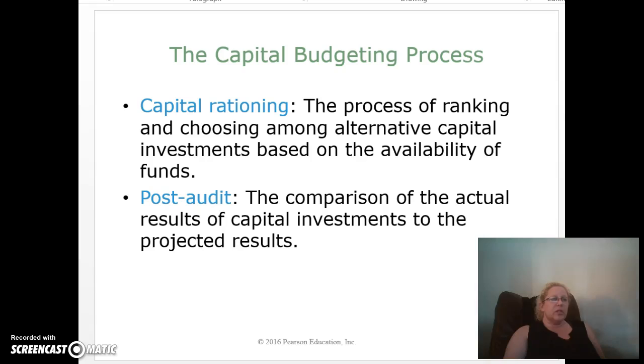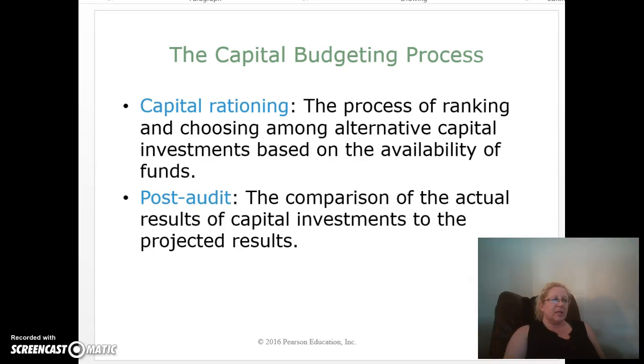However, because of limited resources, most companies must engage in capital rationing, which is the third sub-step of the planning process. Capital rationing is the process of ranking and choosing among alternative capital investments based on the availability of funds. Managers have to determine if and when to make specific capital investments, so capital rationing occurs when the company has limited cash available to invest in long-term assets.